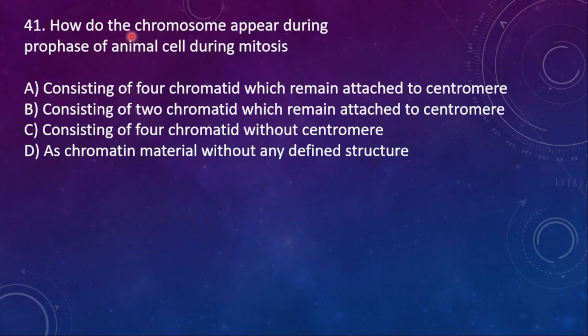41. How do the chromosomes appear during prophase of animal cell during mitosis? A, consisting of 4 chromatids which remain attached to centromere. B, consisting of 2 chromatids which remain attached to centromere. C, consisting of 4 chromatids without centromere. D, as chromatin material without any defined structure. So here the right option is option D.